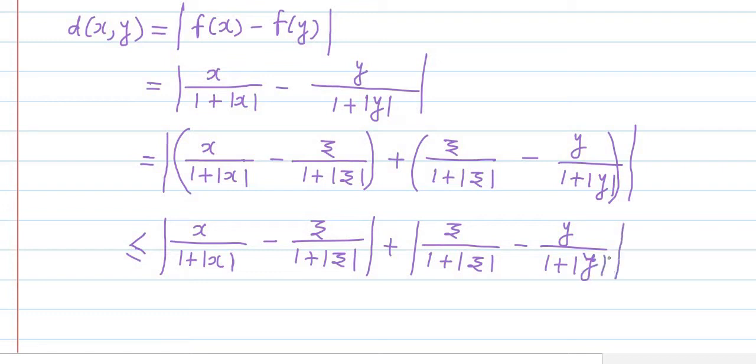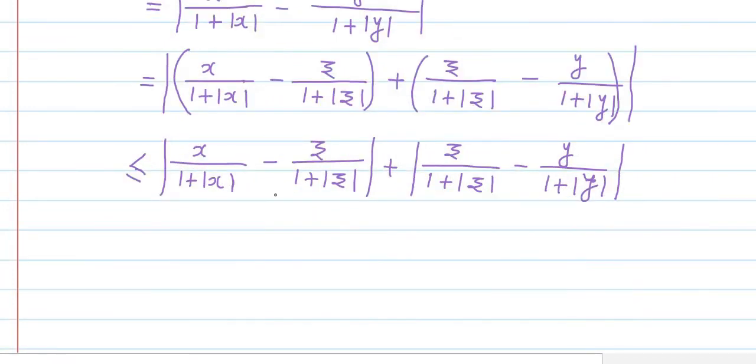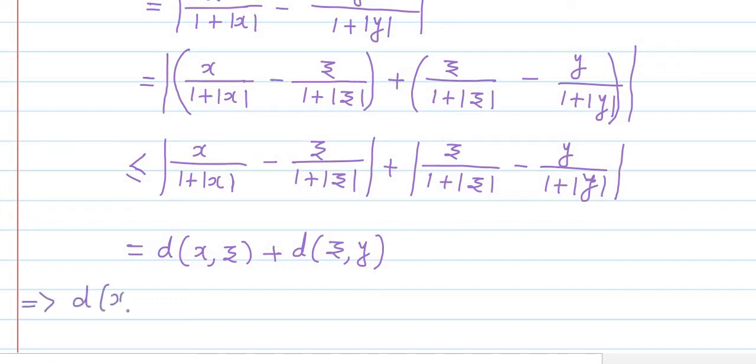Now next one, use the definition of d function. Using the definition of d function, the same can be written as d of x comma z plus d of z comma y. So this implies that d of x comma y is less than or equal to d of x comma z plus d of z comma y.